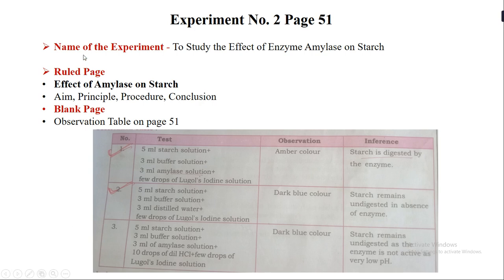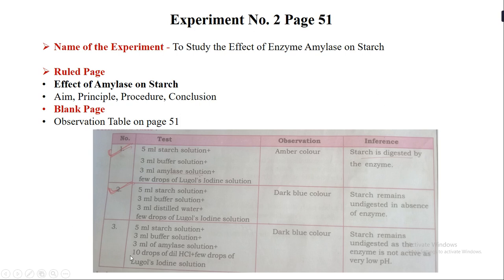So on the ruled page, just below the name of the experiment, you have to start writing the effect of enzyme amylase on starch, and then comes the aim, principle, procedure and conclusion for it, which is on page number 51 itself. And on the blank page just beside it, you have to draw this table exactly the same. You have to draw the exact table on the blank page.